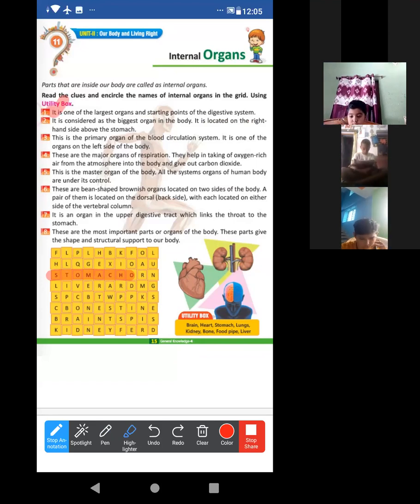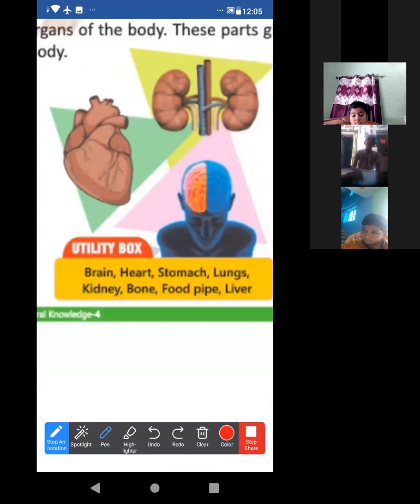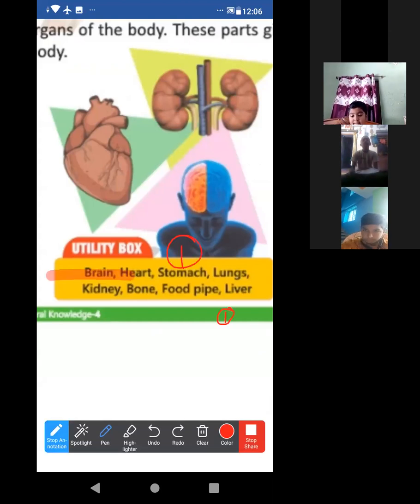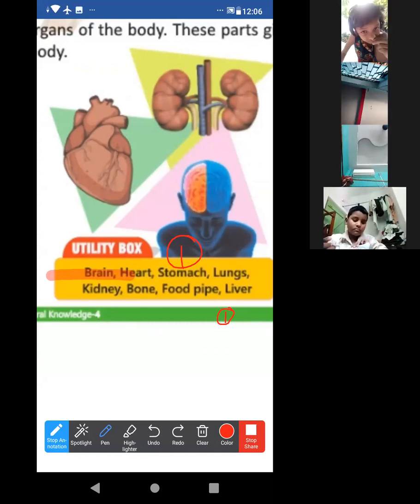Just look. By pencil, if there is any space, then write it beside the statement. Here, just write stomach. Or you can write over there in this. Look, here it is stomach given, so just mark it by 1. In this way. Understood? In this way, mark it. Clear though? Just look at this. Here it is stomach, so in this way, just mark it 1. All of you, this one clear to all of you? Okay.